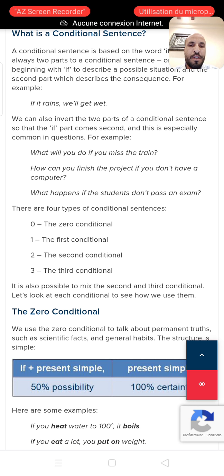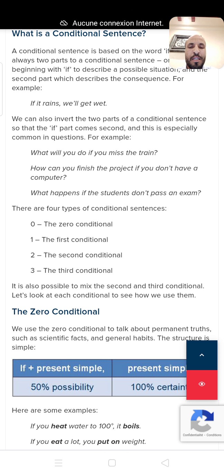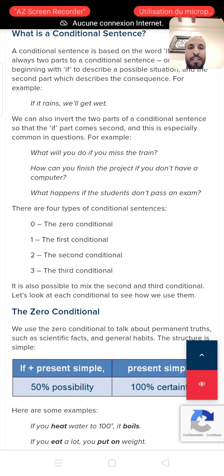As you can see here, if comes in the middle of the sentence. What will you do if you miss the train? There is no comma. And the second sentence, how can you finish a project if you don't have a computer? And the third one, what happens if the student doesn't pass an exam?